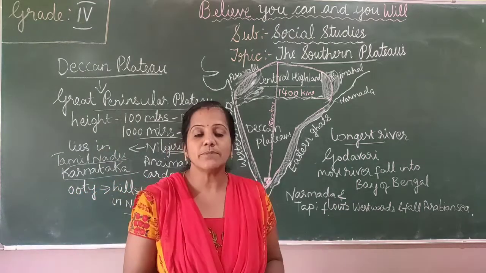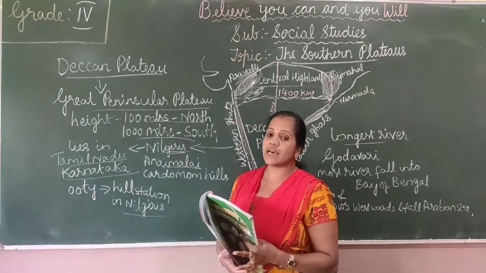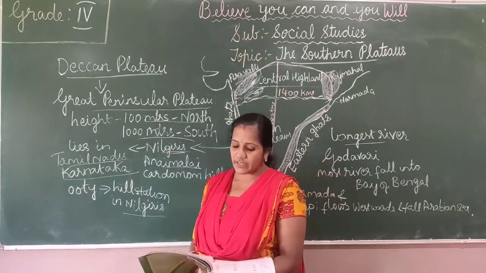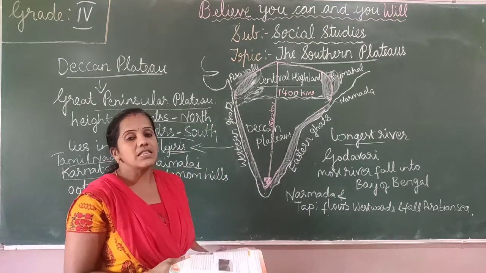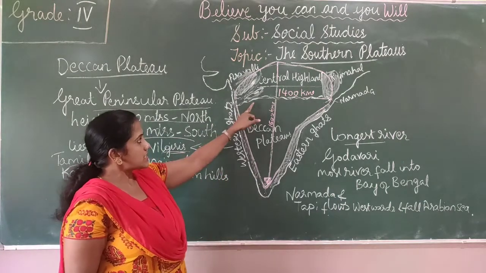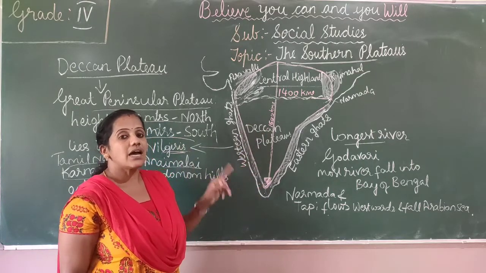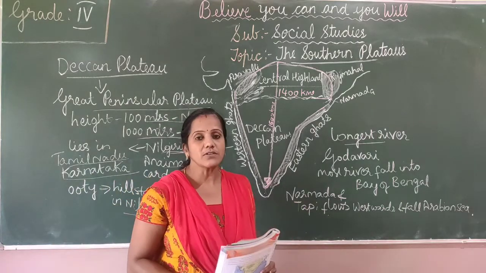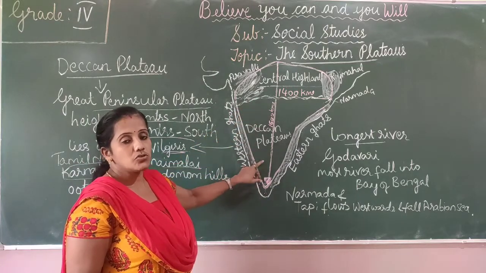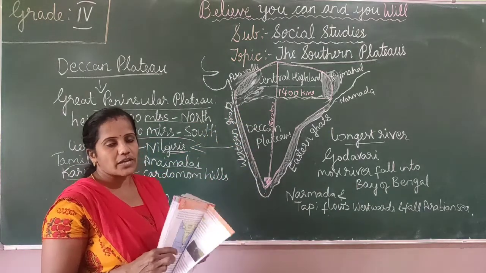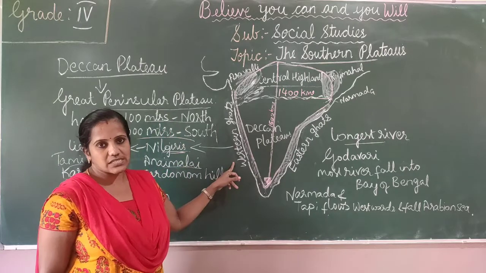Okay children, so this was about the Deccan Plateau. I repeat once again, the Deccan Plateau is also called the Great Peninsular Plateau, and it covers the largest part of the Southern Plateau. You can see from here to here we have the Deccan Plateau. Its height ranges from 100 meters in the north to 1000 meters in the south, and it is bounded by the Eastern Ghats and Western Ghats.